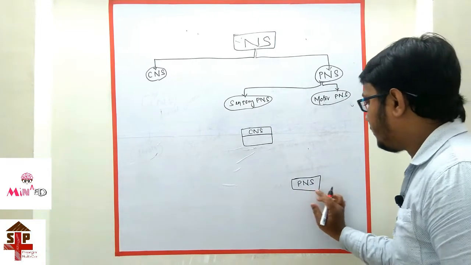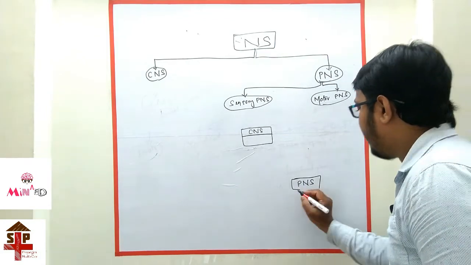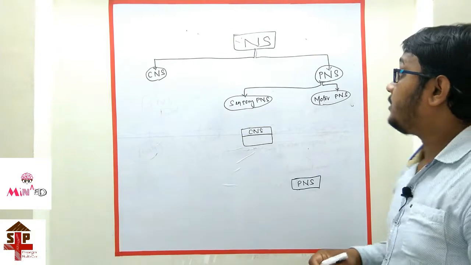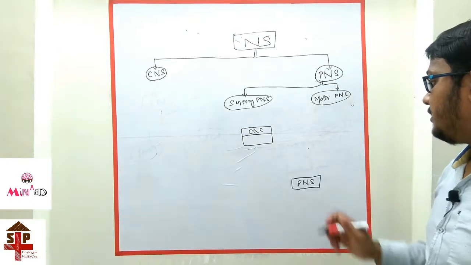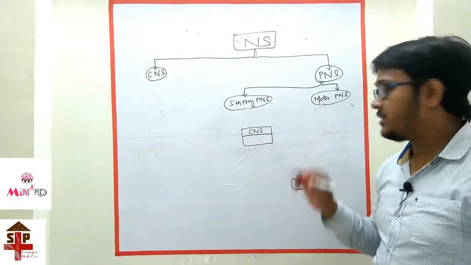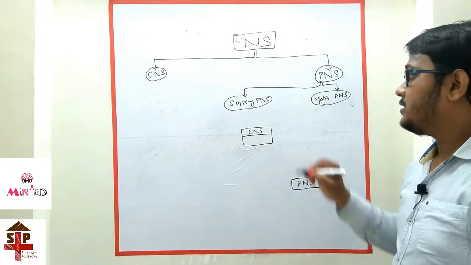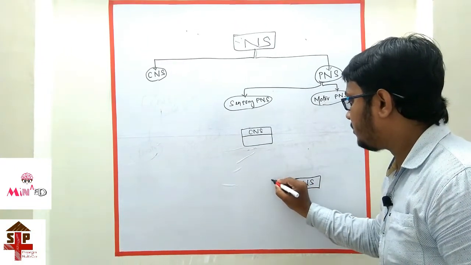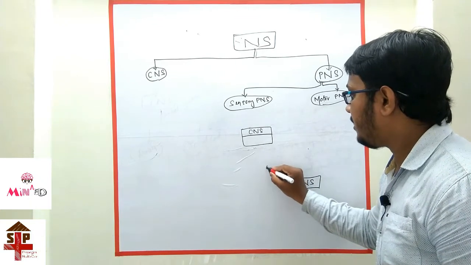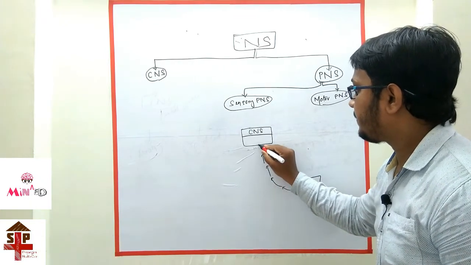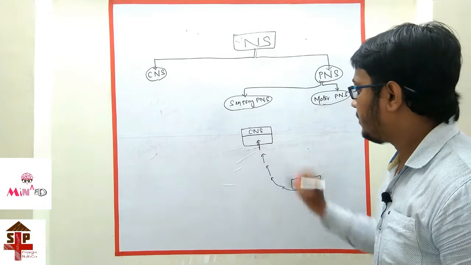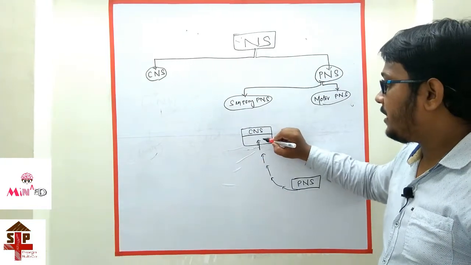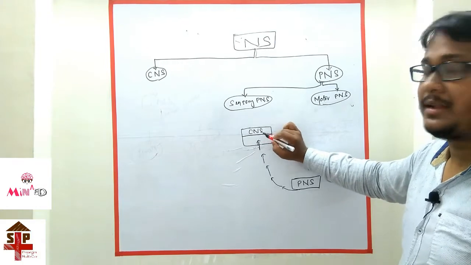So when we see an object, that visual information is the sensory information. The sensory information goes to the central nervous system, the brain and spinal cord.